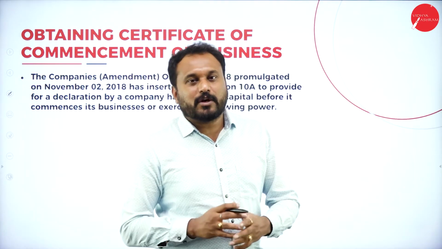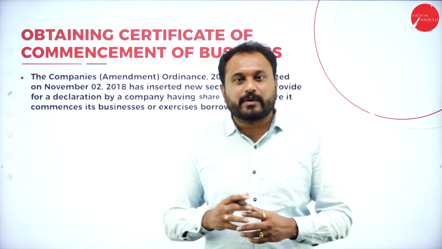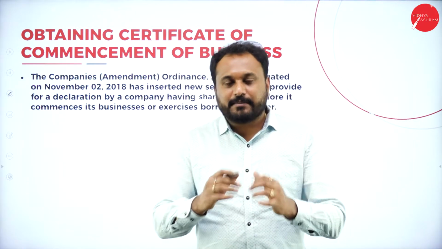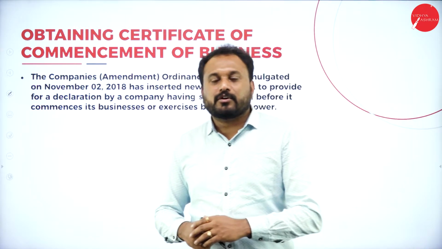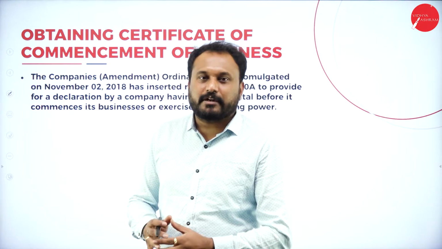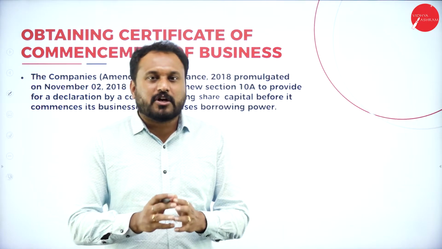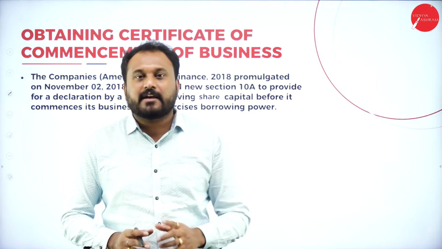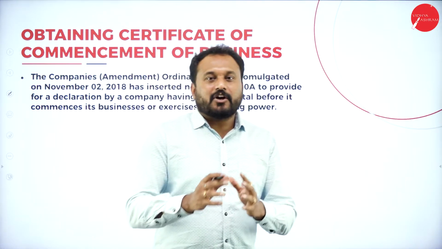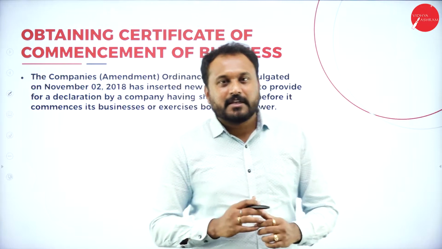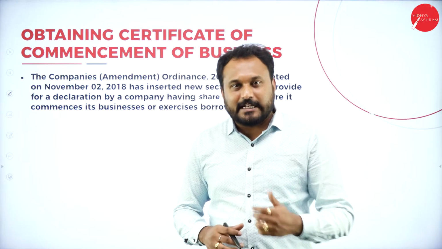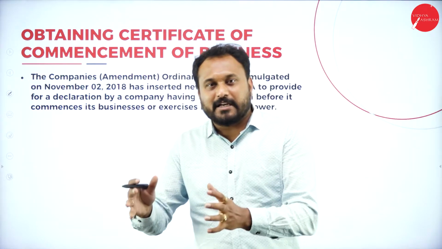A quick recall of what we have already done, that is how to go with a private company and a public company. Whenever we go for the formation of a private company, we are supposed to concentrate on one certificate, that is called Certificate of Incorporation. But you need to also understand that there is another company called a public company.